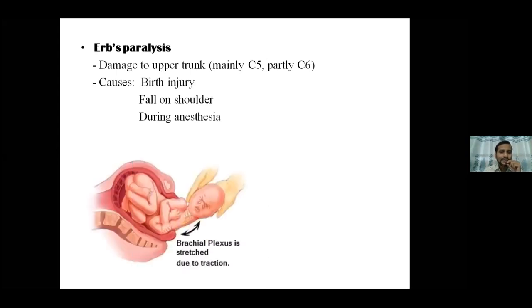So this is a picture which is showing you an injury during birth. So excessive, you can see the traction after the head is out. Now the neck has been stretched out too much to give traction or tension in those areas, which can cause tearing up or damage to the nerve rootlets coming out from the spinal cord. So that is one way in which the injury can take place.